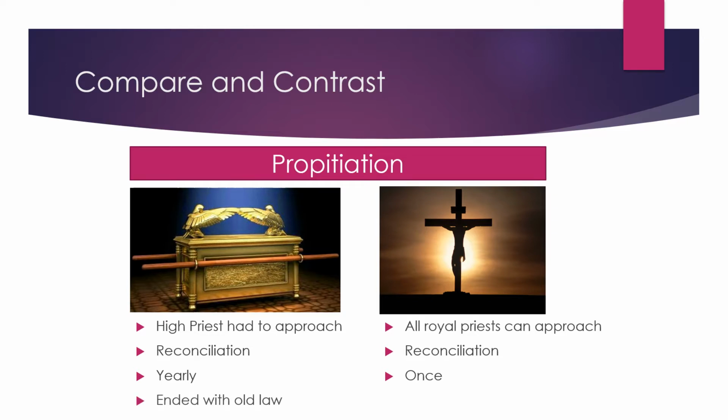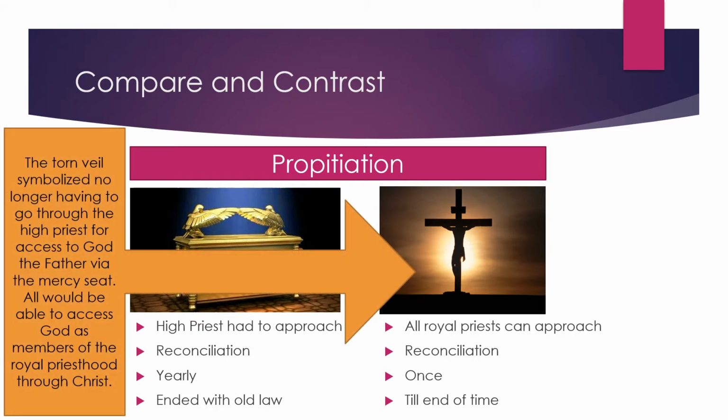And the mercy seat ended, if you will, with the old law, or finally when Christ died there, and the new law was established. And this will be till the end of time here on the earth: we will be able as Christians to approach God the Father through Christ. So the torn veil symbolized no longer having to go through the high priest for access to God the Father via the mercy seat. All will be able to access God as members of the royal priesthood through Christ.